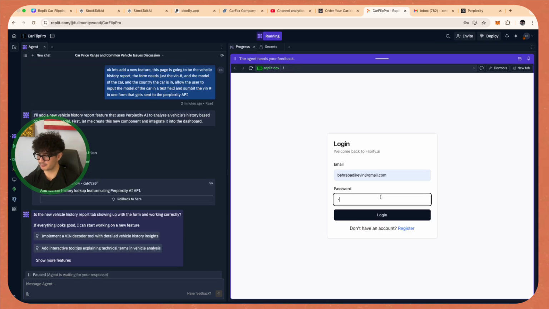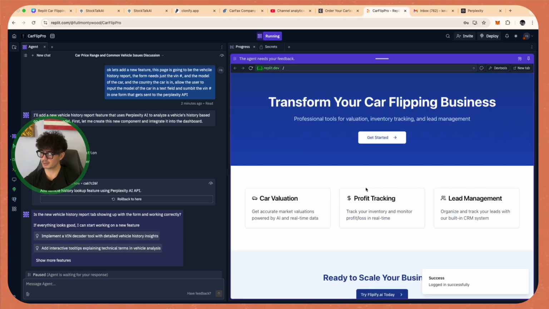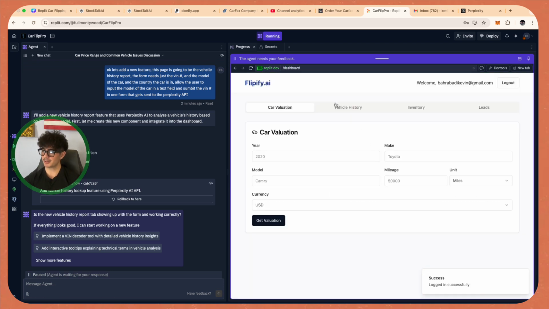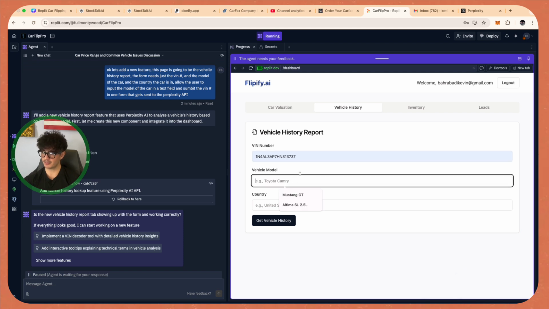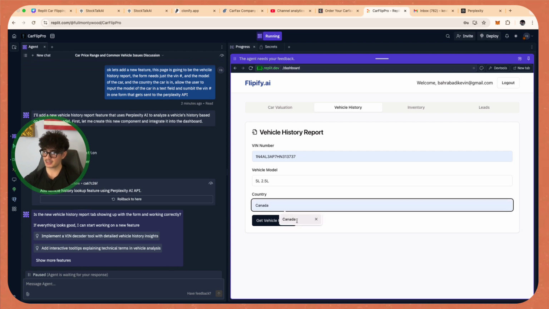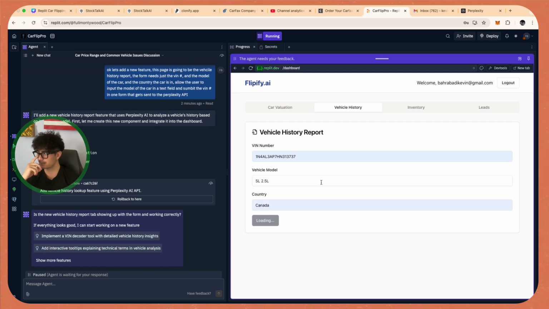Okay, so it implemented that new feature. Let's see if it works. I'm gonna log in, get started. So now we have the vehicle history. So we're gonna input the VIN number. We're going to break down the model. So the vehicle model is an SL 2.5 liter, and the country that it's in is Canada. So now let's see what happens here.